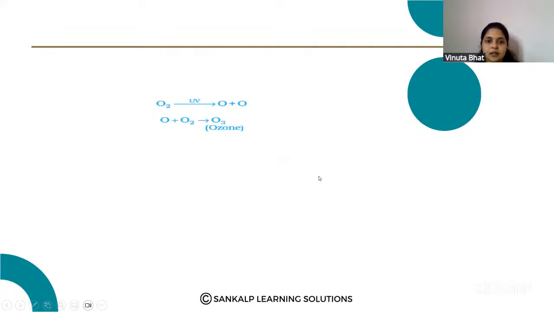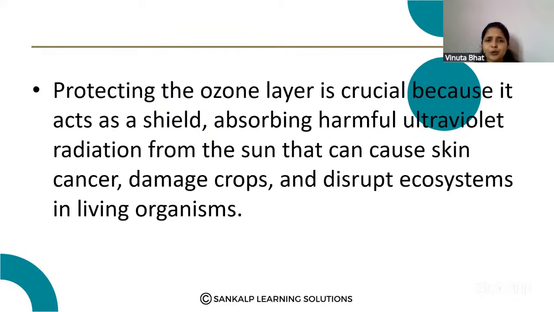Yes, this is the O2 that is converted in the presence of UV radiation into free oxygen atoms, and the free oxygen atom combines with the oxygen and forms ozone. Why is protecting ozone necessary? Protecting the ozone layer is crucial because it acts as a shield, absorbing the harmful ultraviolet radiation from the sun that can cause skin cancer, damage crops, and disrupt ecosystems and living organisms. So that is the answer.